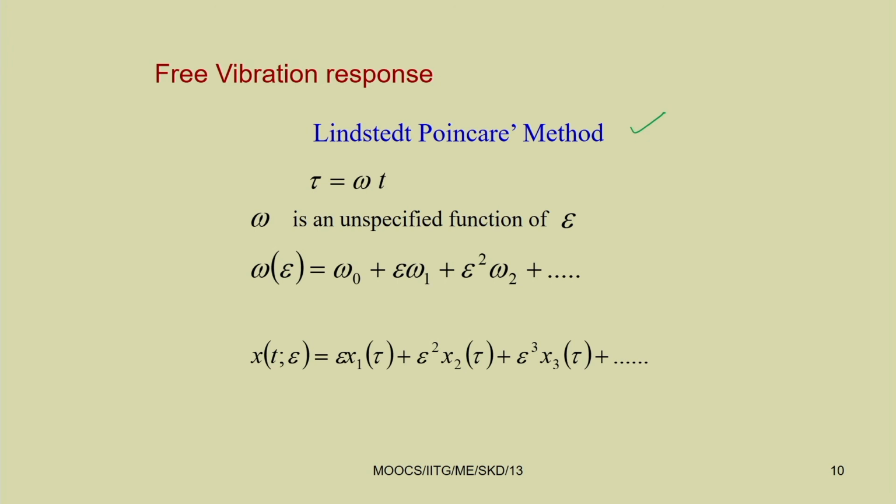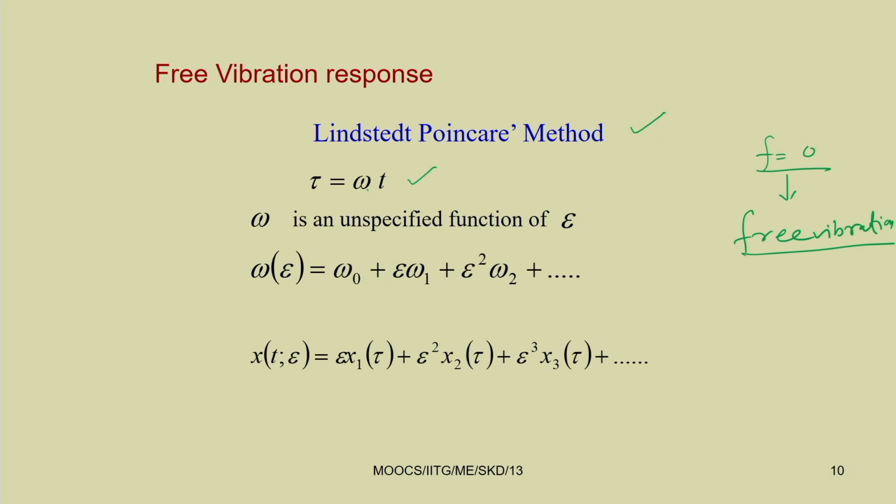So, when f equal to 0, that is the free vibration part. In the Lindstedt-Poincare method, generally we write the equation in this form, that is, we take tau equal to omega t, and omega is an unspecified function of epsilon, and we take omega equal to omega 0 plus epsilon omega 1 plus epsilon square omega 2.